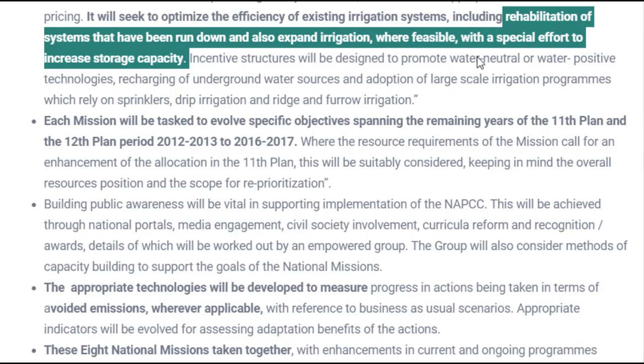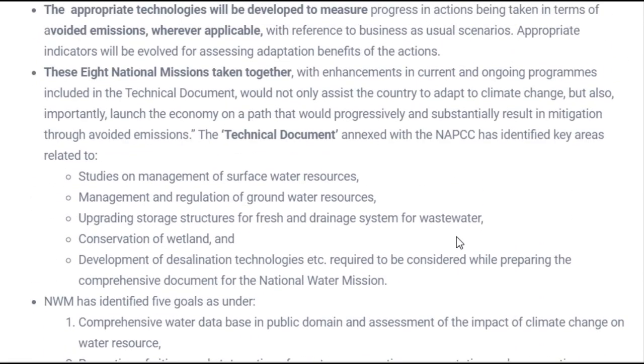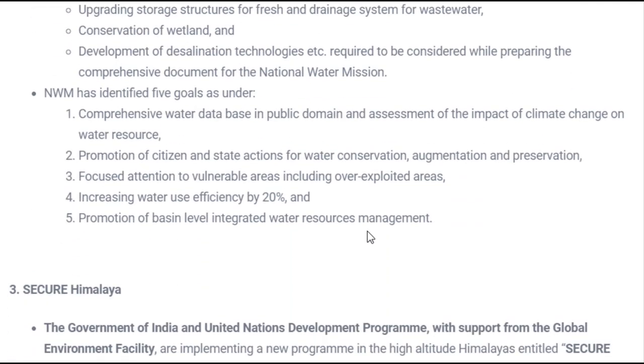The next topic to be discussed is this: apart from this, there are some technical key ideas which have been given by the National Action Plan on Water. That is the study on management of surface water resources, management and regulation of groundwater resources, upgrading storage structures, fresh drainage water systems, wastewater, conservation of waste land, and development of desalinization. So lots of goals are given, and under the National Water Mission, a few goals have been identified. You need to know about these goals.